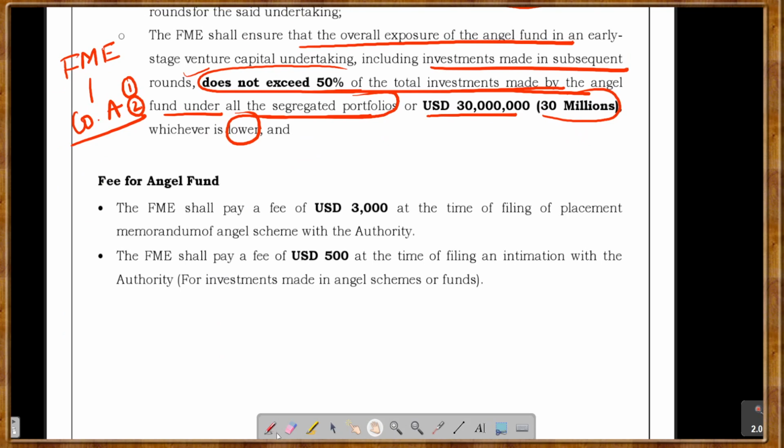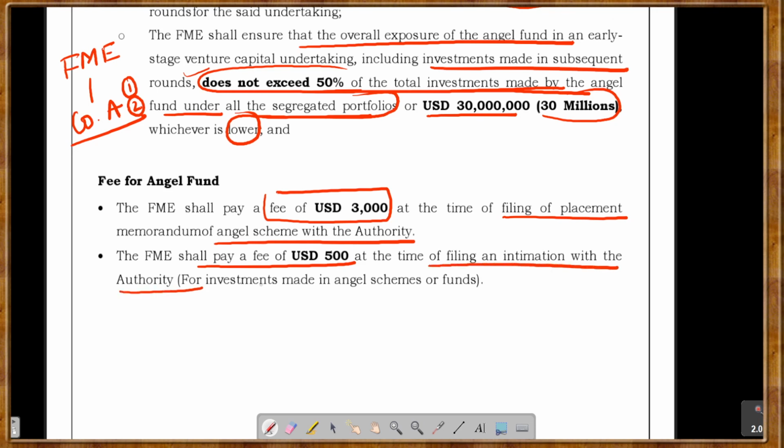Now, a fund management entity shall pay a fee of US dollar 3,000 at the time of filing of the placement memorandum of angel schemes, and they shall pay a fee of 500 at the time of filing an intimation with the authority as well. Intimation, I did tell you, right? So whenever you are making an investment, you have to intimate. So for intimation, this is the fee, and this is for the first-time registration of the scheme or filing of the placement memorandum. So this is it.